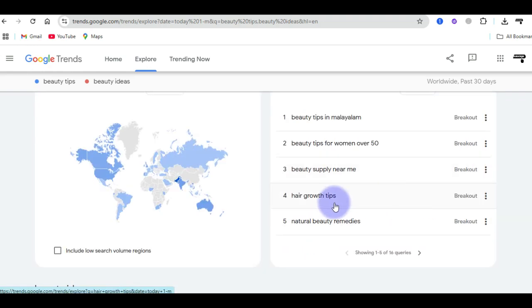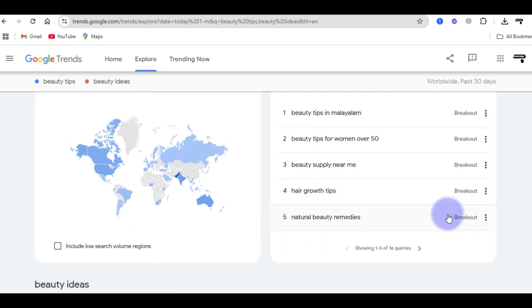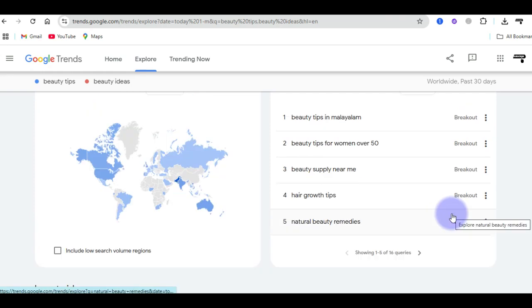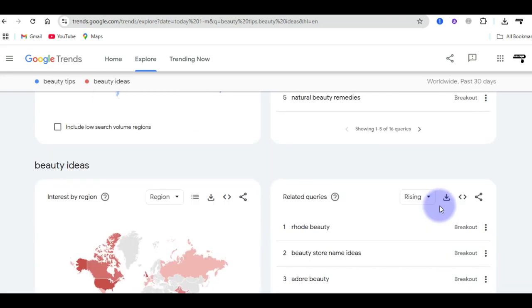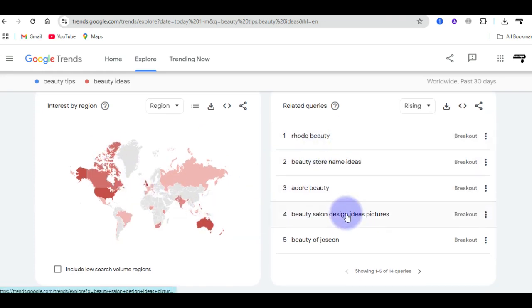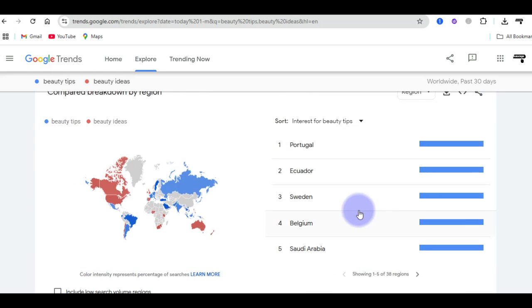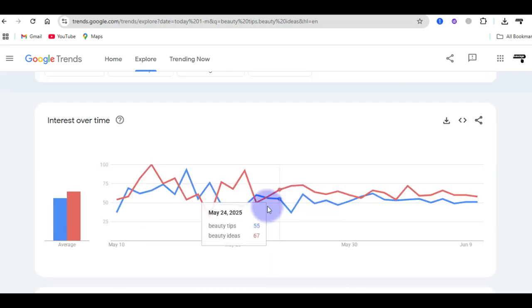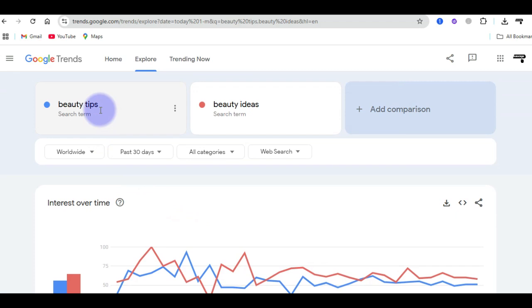And you can also target other related terms like beauty supply near me or hair growth tips, which are related, to tell us that it is breakout, to mean that if you target key terms like that, then of course it is going to be very profitable. You can see other ideas are related by regions being displayed to us. And once you have this, since you have already known that this particular key term is good if you can target, now the next thing is to search for the competition of this key term. Once you see that a particular term is trending, it is now time to look for the competitiveness of that key term.